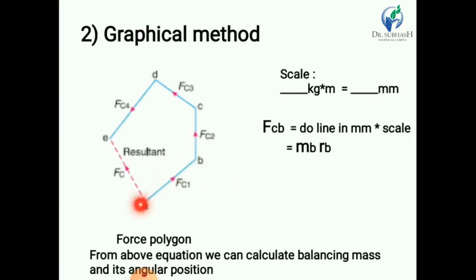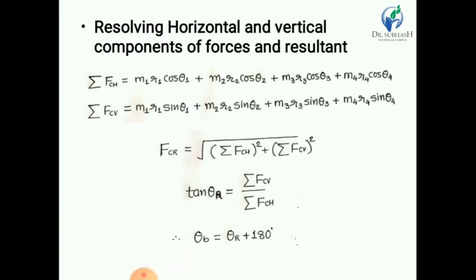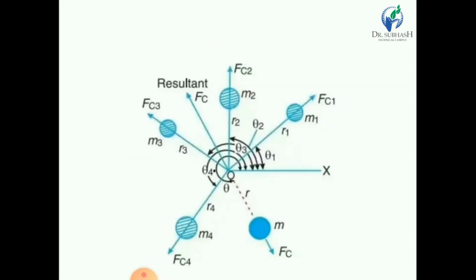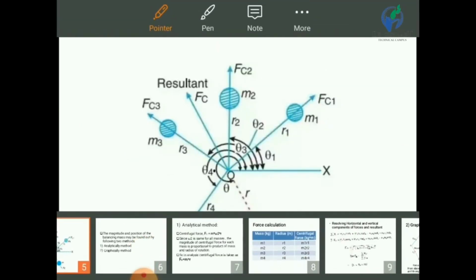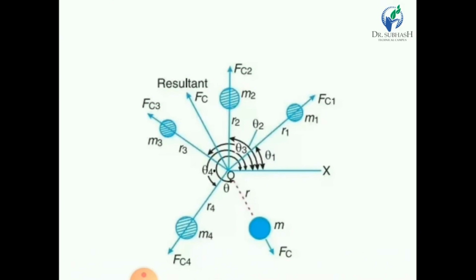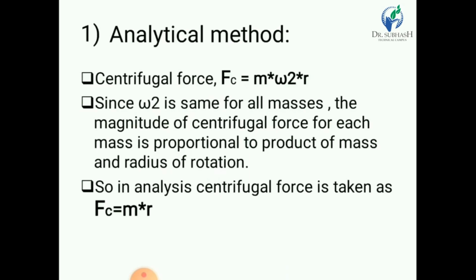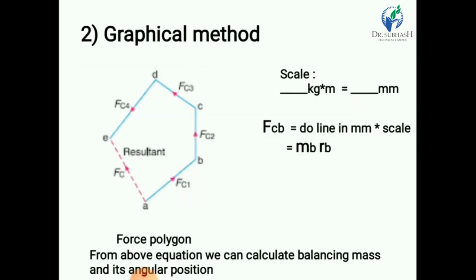So let us start. First of all, let us consider A is the initial condition. From this figure we can say that Fc1 is the centrifugal force because of mass m1, having some magnitude Fc1 and angular position theta 1. So here we draw the Fc1 line in mm, which makes an angle theta 1 with the horizontal.